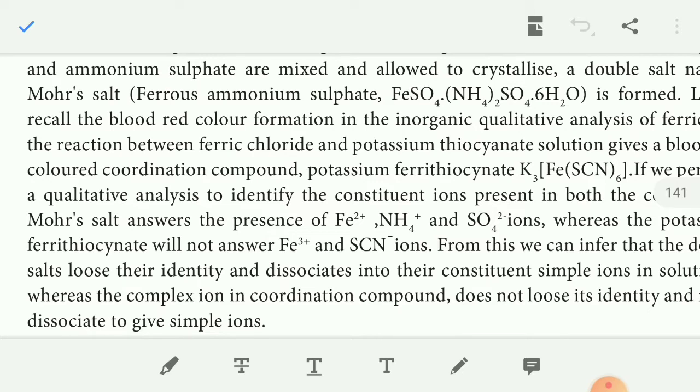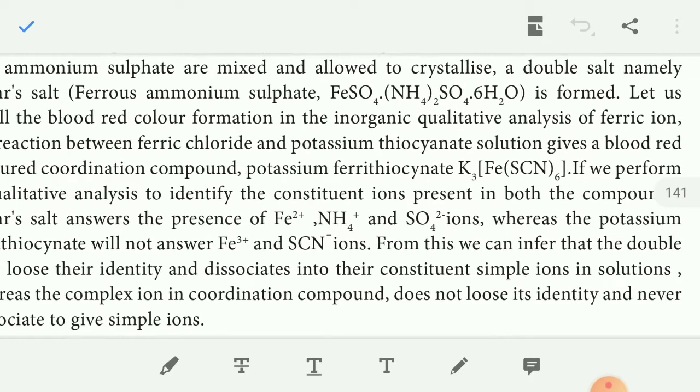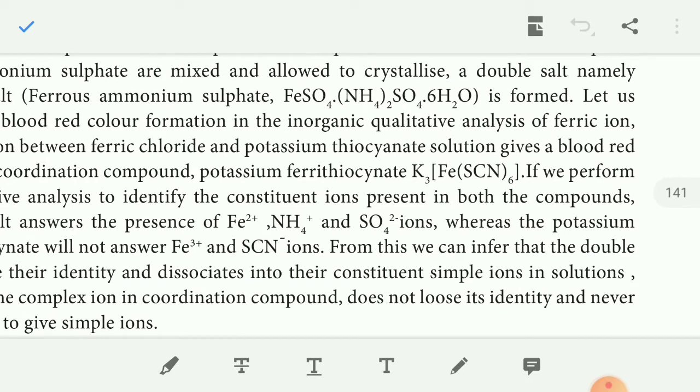That means FeCl3, ferric chloride, plus potassium thiocyanate, KSCN, gives potassium ferric thiocyanate, K3[Fe(SCN)6]. It does not dissociate into simple ions.